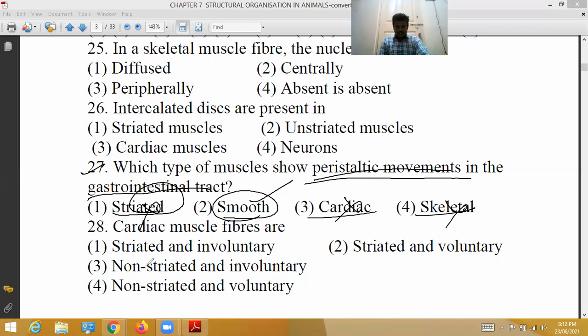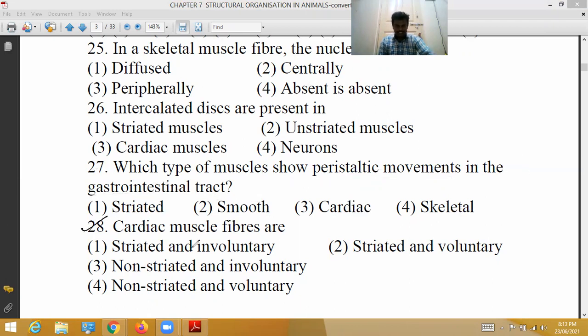Smooth muscles, also called non-striated muscles, help in involuntary movements in the body such as peristalsis, the movement of food in the alimentary canal. These muscles are found in the posterior part of the esophagus, stomach and intestine. So the second option is correct.